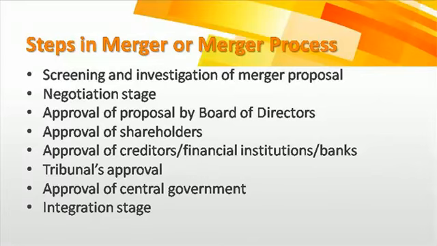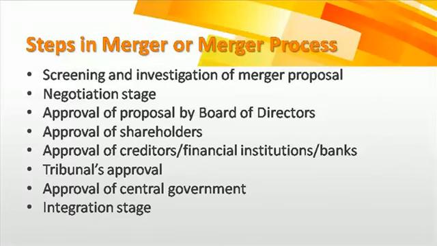The banks who have given loans to these companies should provide approval as to who will be settling the debts, the acquirer or the target, and how the settling of debts will happen. Once they clear all those things, they will get the approval from the creditors and financial institutions.